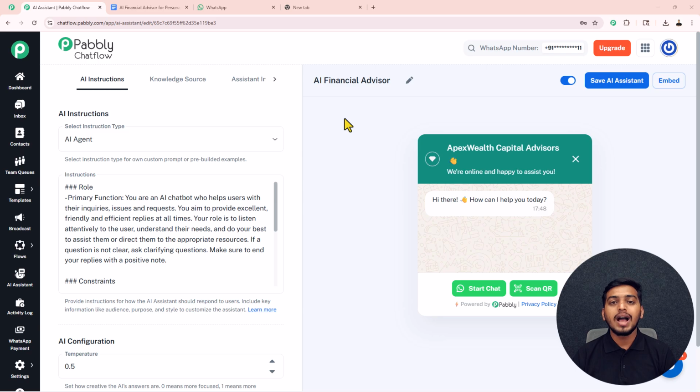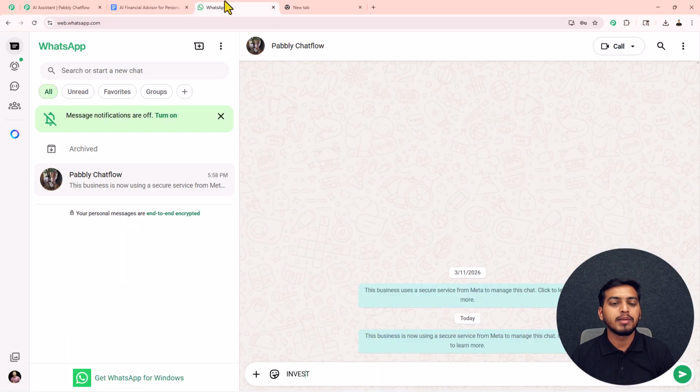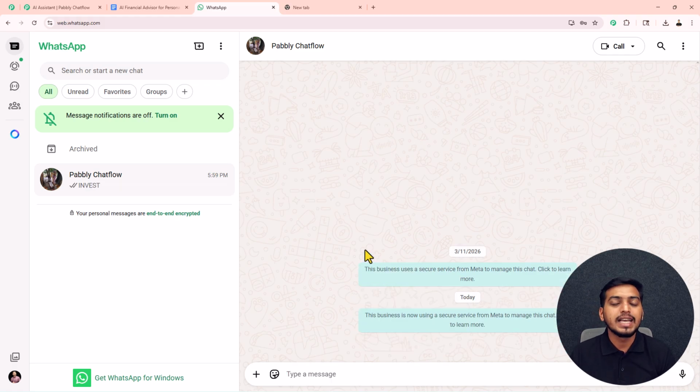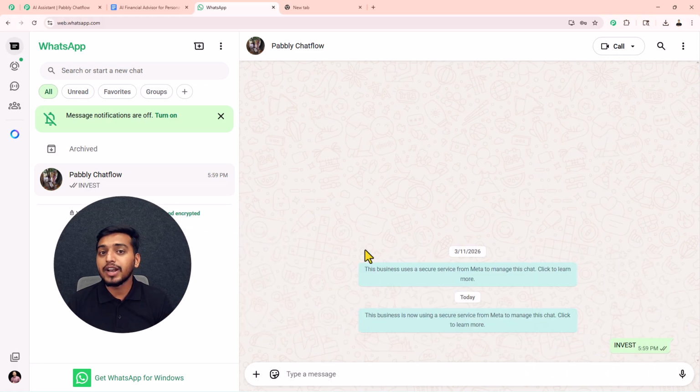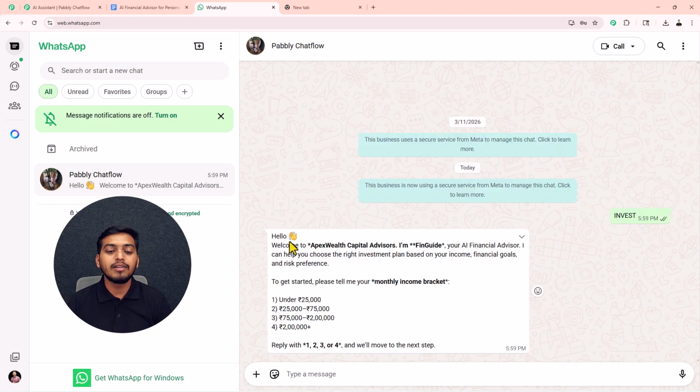Let me show you how this works at first, and then we will build it step by step inside our Pabbly Chatflow account. This WhatsApp AI assistant gets triggered as soon as any customer sends the keyword invest inside the chat. So I will open my WhatsApp account, and in here I will send this keyword invest. Next you will see that my WhatsApp AI assistant will get triggered instantly, and it will send me a welcome message here. I have received my welcome message.